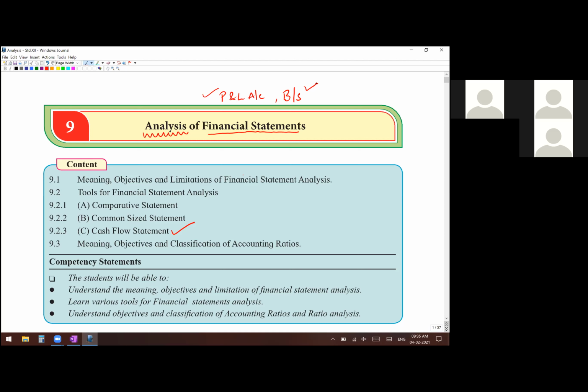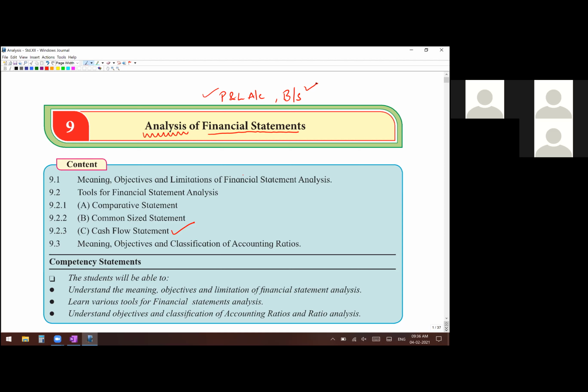And what you are going to study here is actually what happens in the outside world also. How companies prepare the balance sheet, the same way you are going to prepare the balance sheet. How they prepare the P&L, same way you are going to be preparing the P&L account. And that's why this topic is a little more important. Not very difficult. If you understand properly, you will find this topic easy.